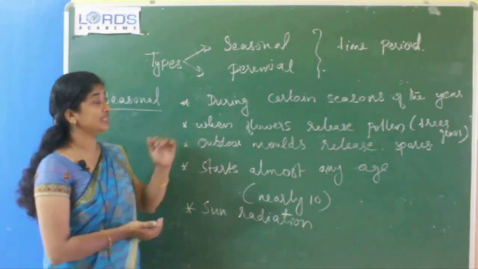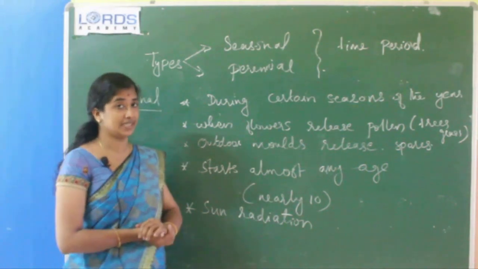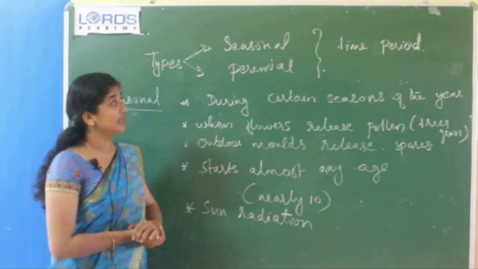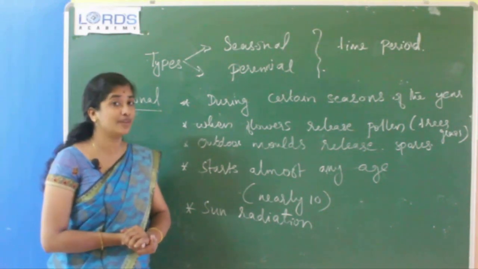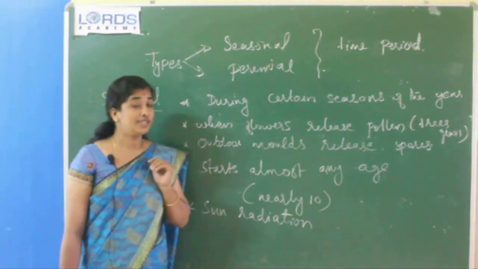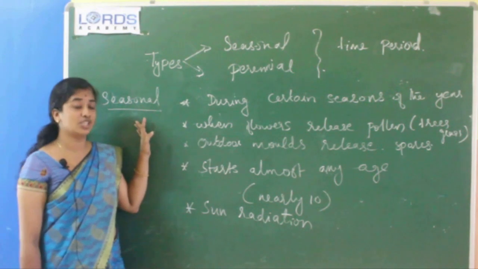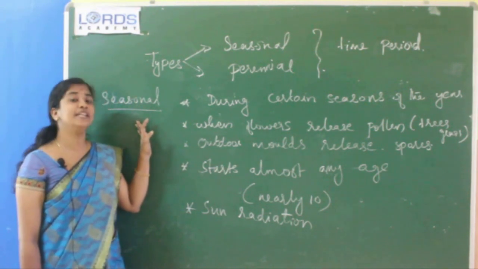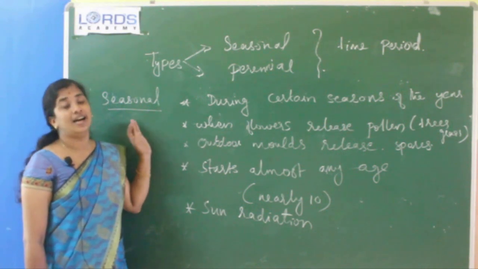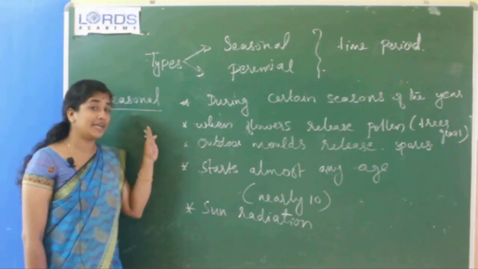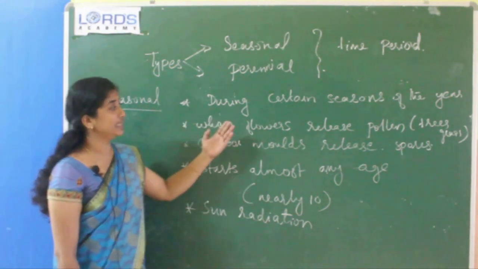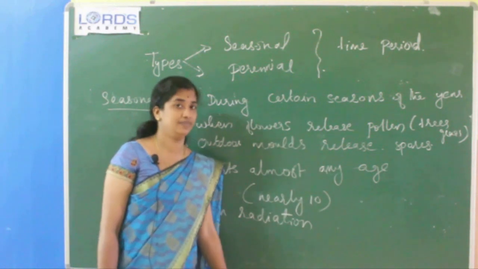On the basis of time period, mainly two types of allergy, that is seasonal and perennial allergy. First I will explain about seasonal allergy. What is seasonal allergy? From the name itself you can tell. That means it will happen during certain time of the year or during certain seasons of the year.